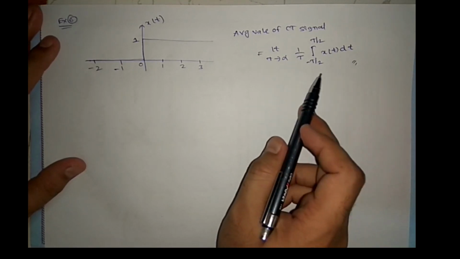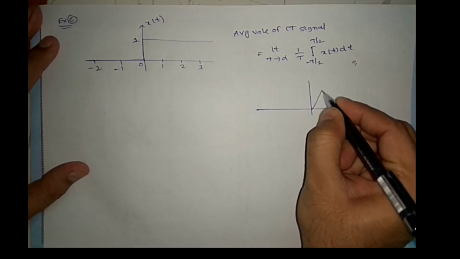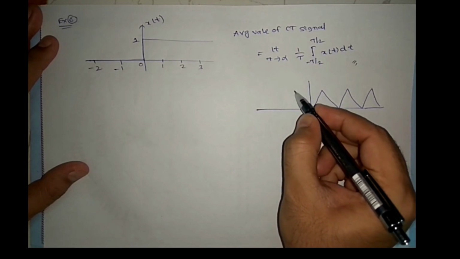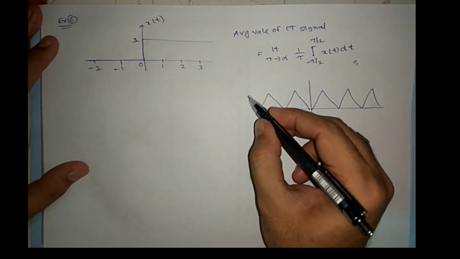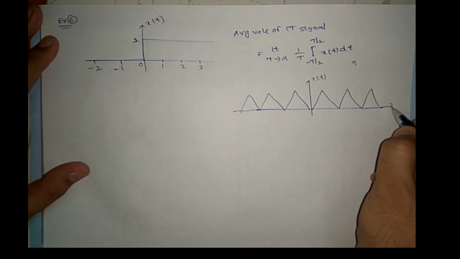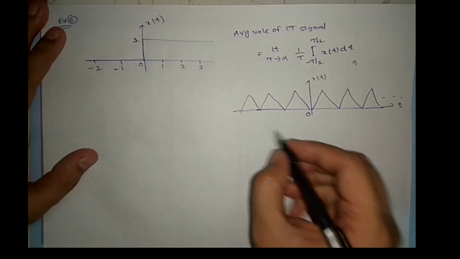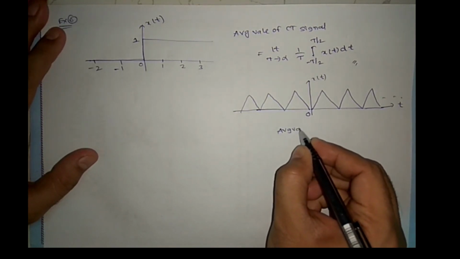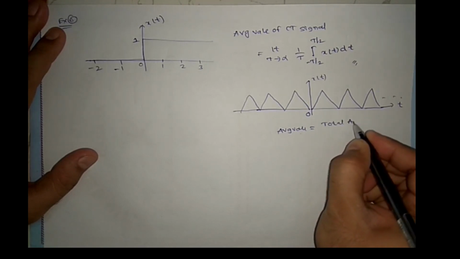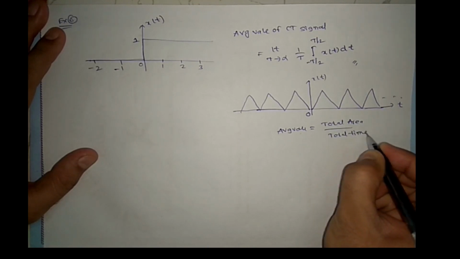Let us see why it is different. If you consider a periodic signal x(t), what is the average value? Total area by total time.